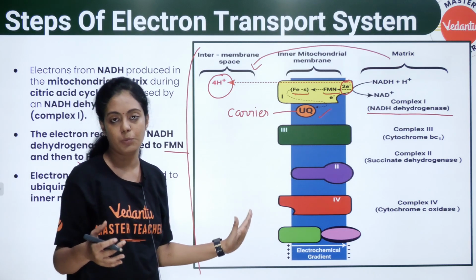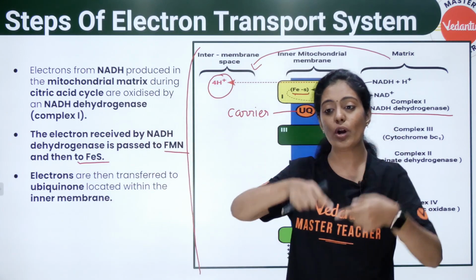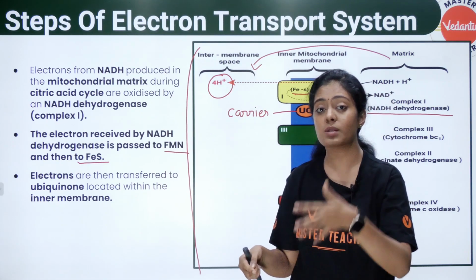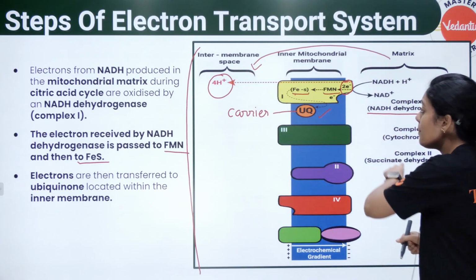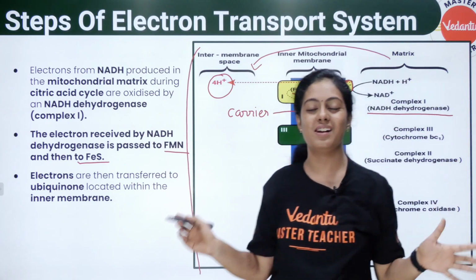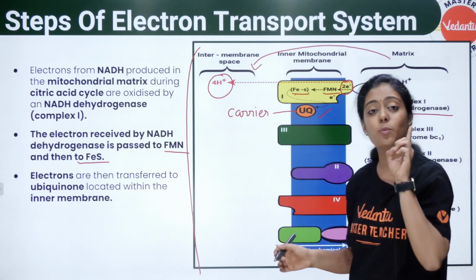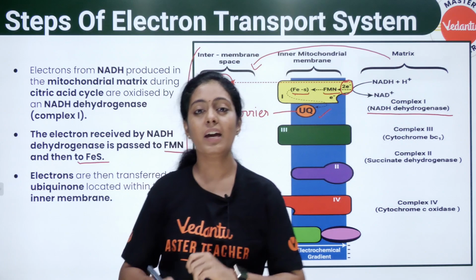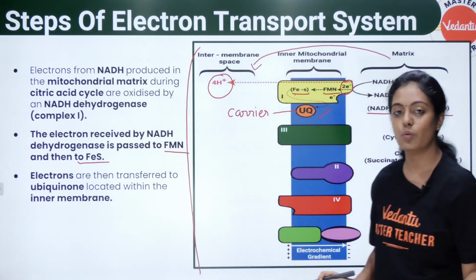ரொம்ப முக்கியமான விஷயம். Okay, so simultaneously என்ன ஆகுது? Electrons வந்து ஒரு complexல இருந்து இன்னொரு complex போகுது. அதே டைம்ல the protons என்ன? H plus are being pumped from the matrix into the intermembrane space. That is the beauty of electron transport system பசங்களா. So my complex 1 is going to transport how many protons? 4 protons.